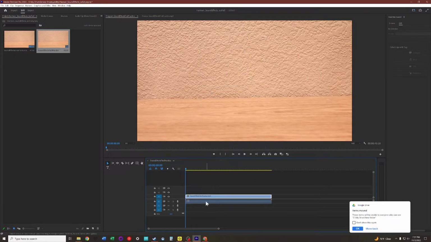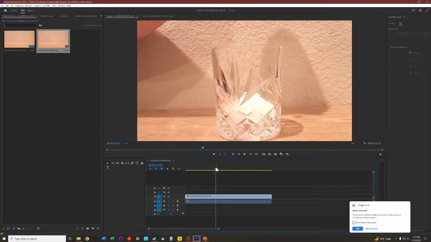When you unlink, you are now able to select video and audio separately. If you don't need the video associated with the clip, in other words, if you have a sound effect that you don't need the video for, then you can select the video with the left click button and press delete. If you're working with this video here, we need the video but not the audio. So you're going to click on the audio track and press delete.